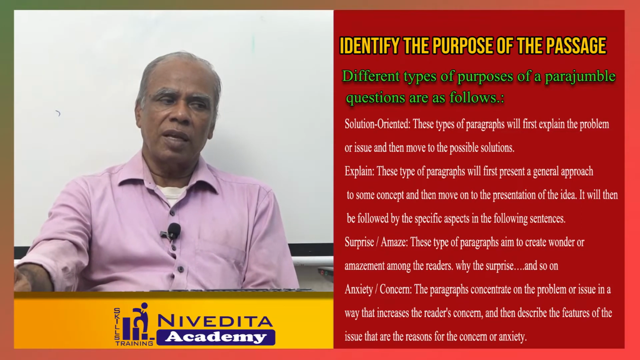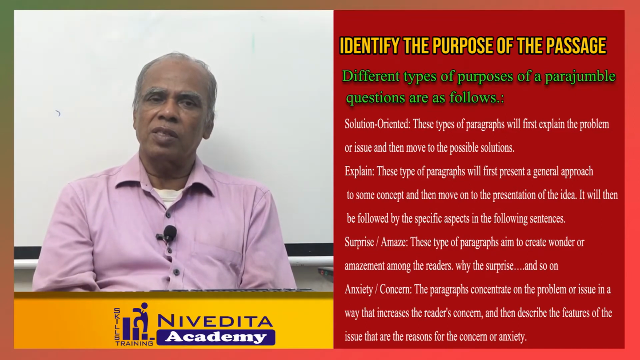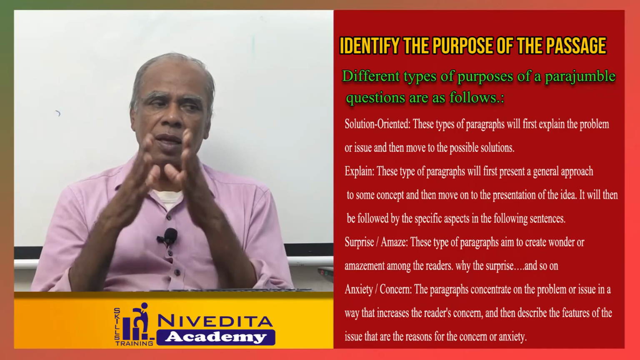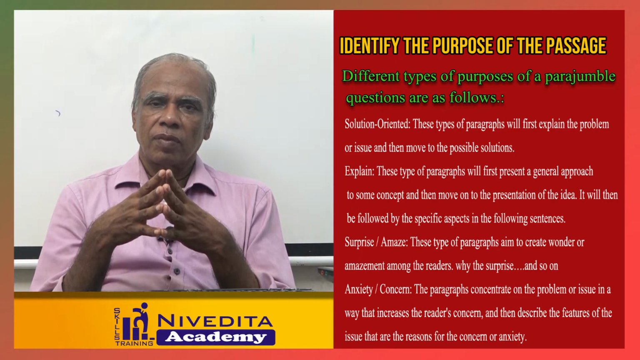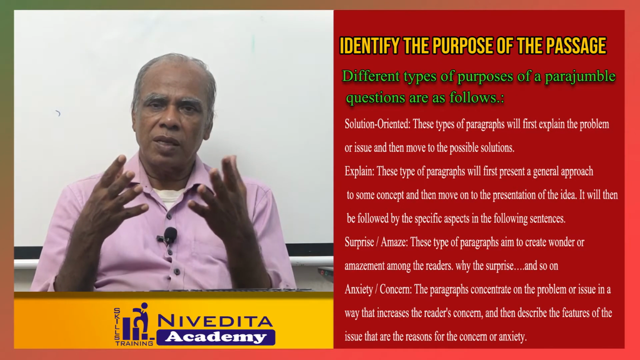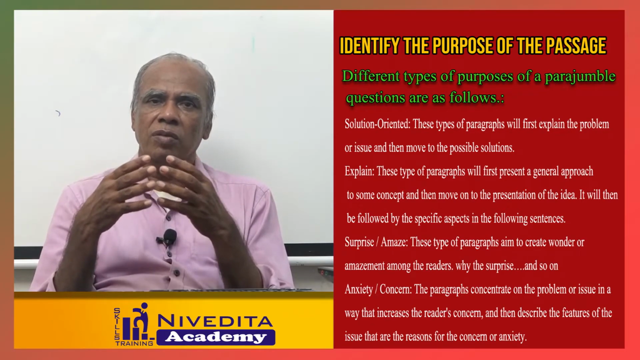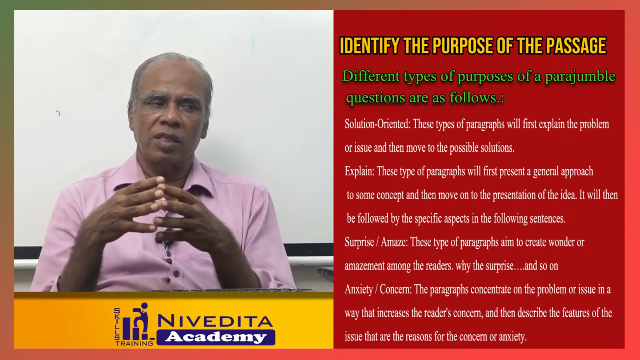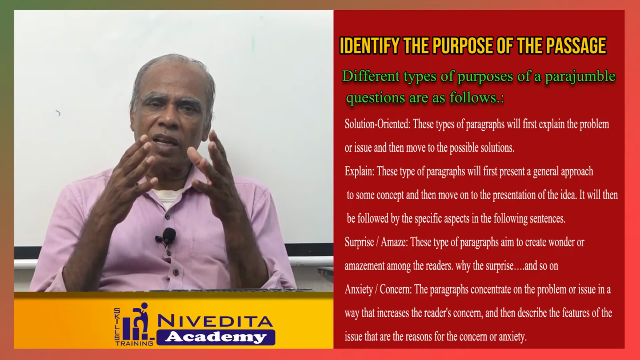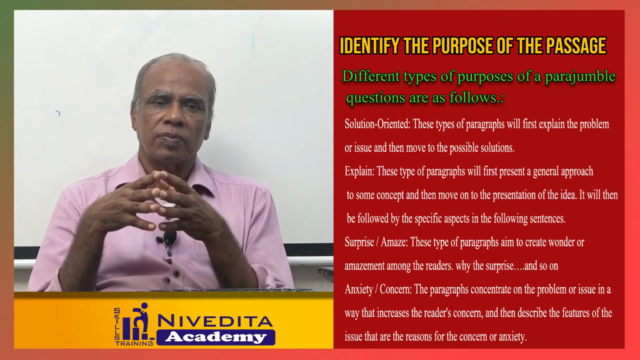The third one is surprise or amazement. This type of paragraph aims at creating wonder or amazement among the readers. What makes them surprised? It will always create amazement for the readers. They will try to find out the reasons for that, how it happens, what it is. Whether this paragraph belongs to that type or not, you have to see that.